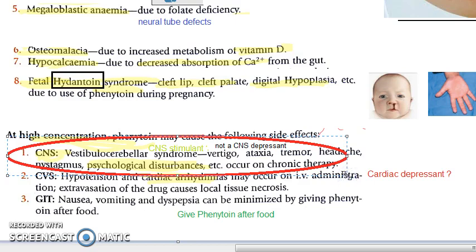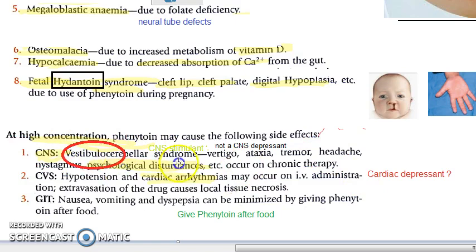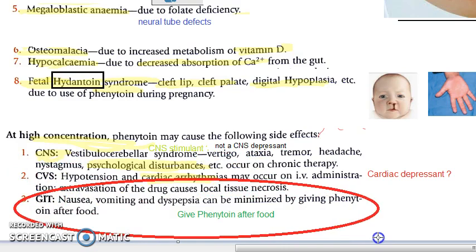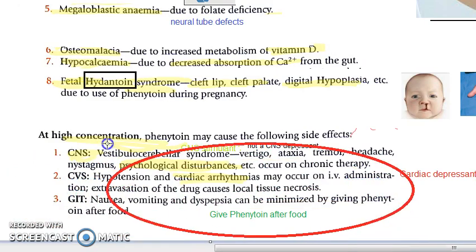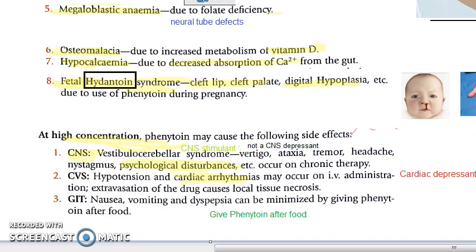So it can cause a lot of vestibulocerebellar symptoms. When they ask you phenytoin side effects, what do you think? It is trying to work on the CNS. So on that itself, the side effects can be vertigo, ataxia, tremor, headache, nystagmus, psychological disturbances. Coming to CVS, there's hypotension, and cardiac arrhythmia can occur. GIT, like I told you, there can be nausea, vomiting. Hence, you have to give phenytoin after food. Have the food, then take the tablet.